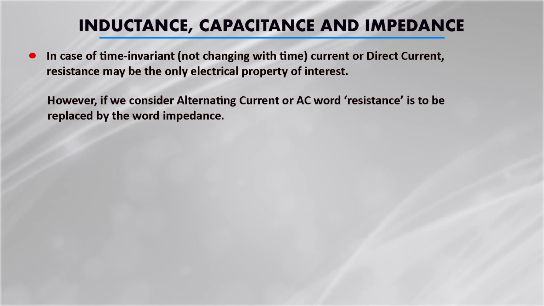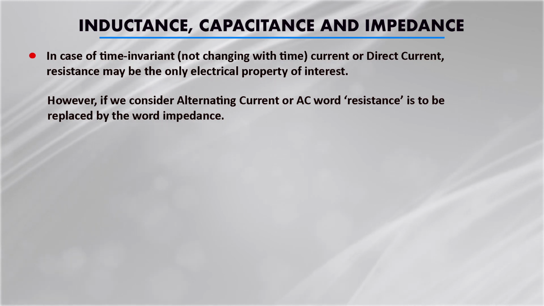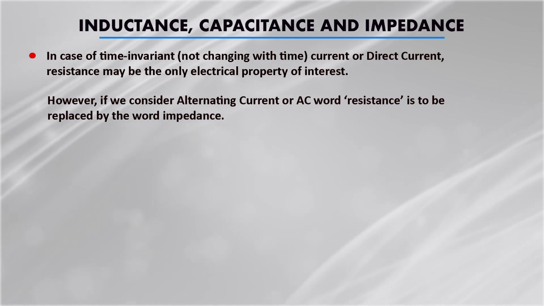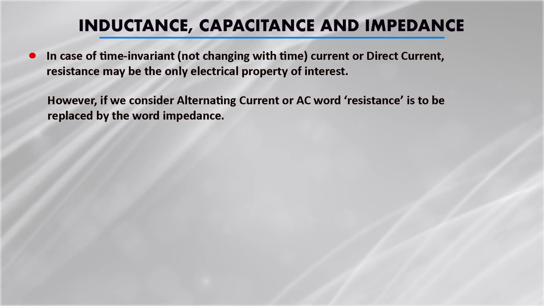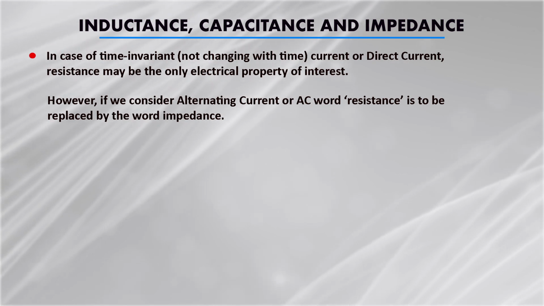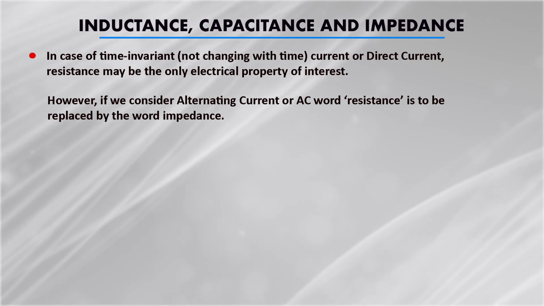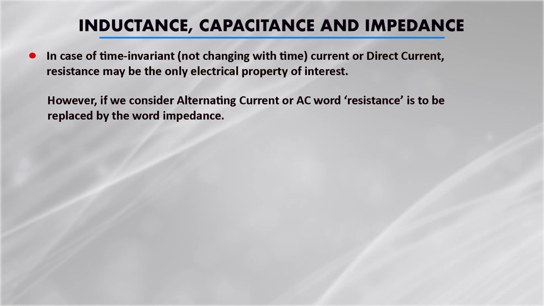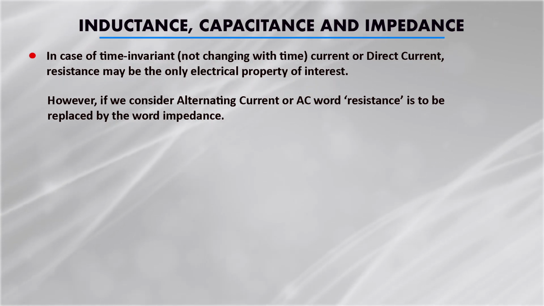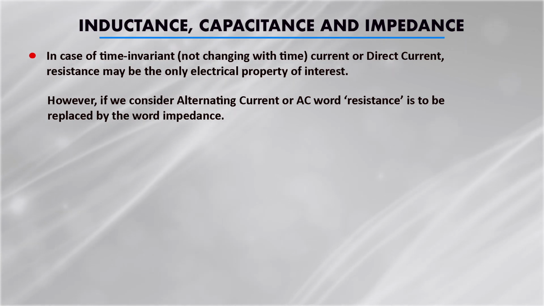However, when we consider current which keeps changing with time, like AC, the word resistance is replaced by the term impedance. Resistance is what opposes the flow of current. Similarly, in the case of AC, we say impedance, which offers opposition to the flow of current.